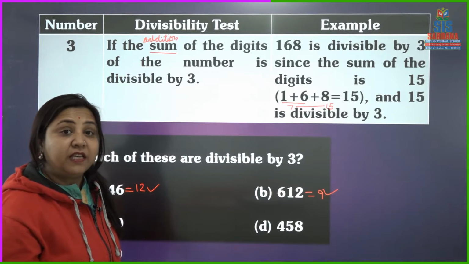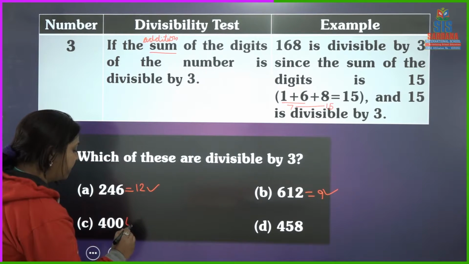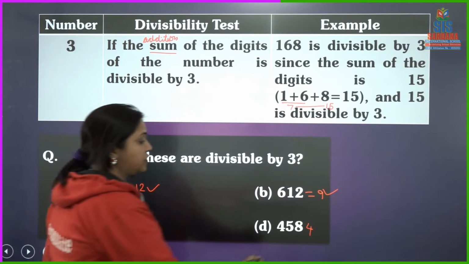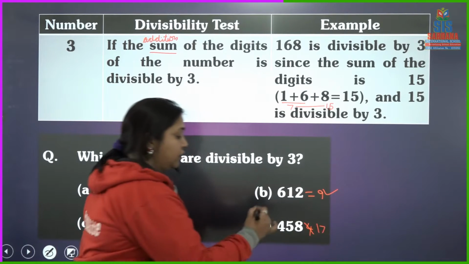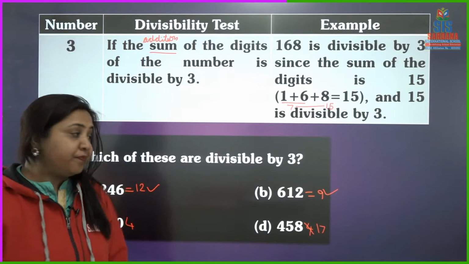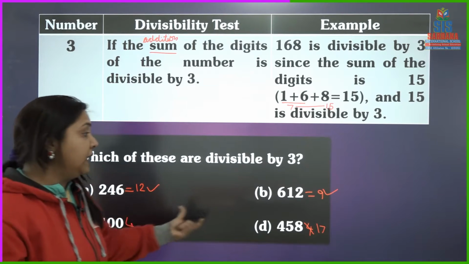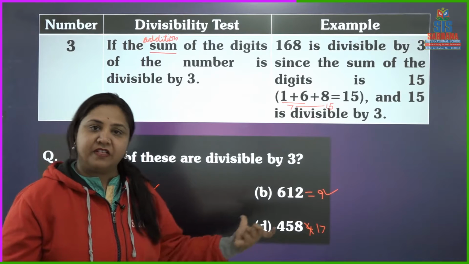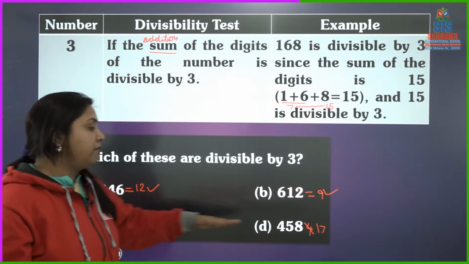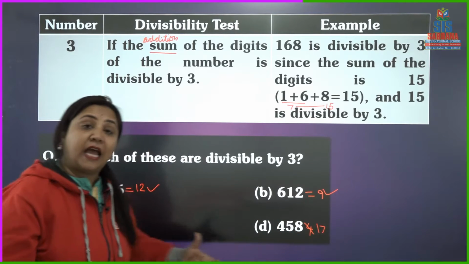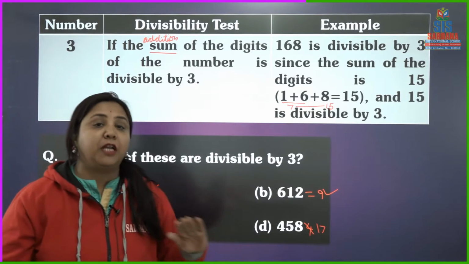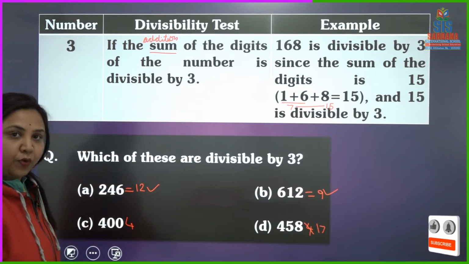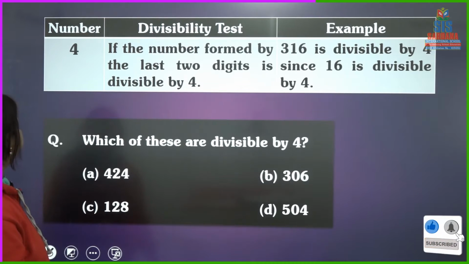Are 17 and 4 multiples of 3? Sorry, here 17. No, not at all. 12 is a multiple of 3, 9 is a multiple of 3. So we can say both the numbers are divisible by 3. But for these numbers, the sum is 17 and 4, and they are not multiples of 3. So they are not divisible by 3. Clear to all? Now proceed to the next.